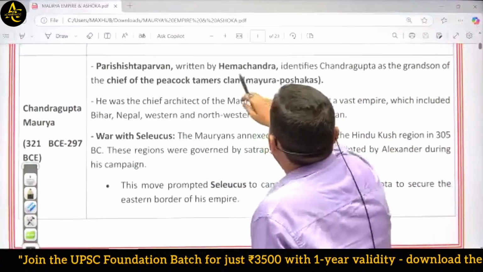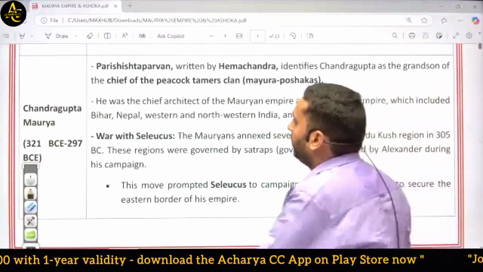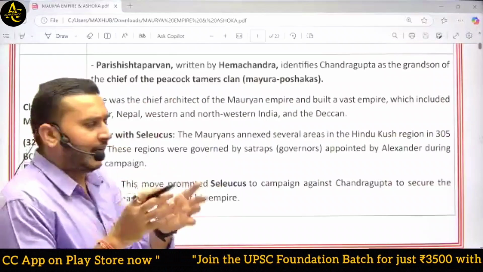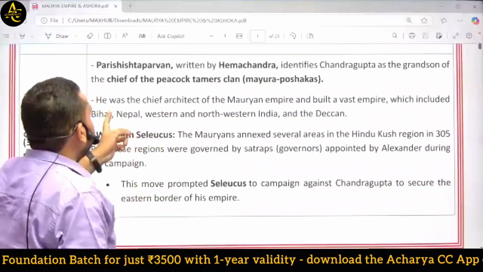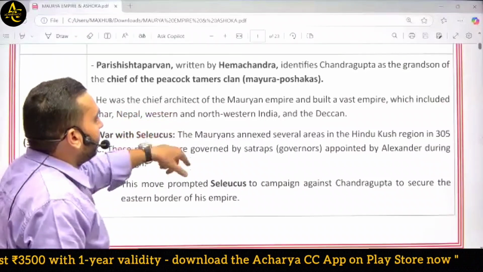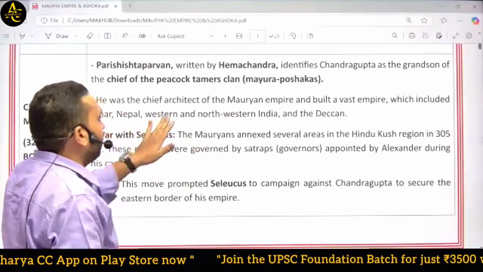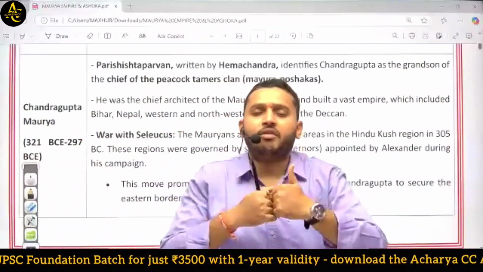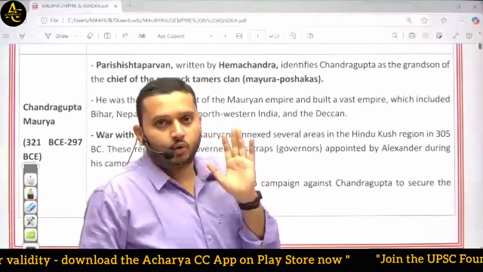As you can see, written by Hemachandra, it identifies Chandragupta as the grandson of the chief of the Peacock Tamers clan. At that time, there was a small tribal clan, and Chandragupta belonged to that. Chandragupta was the chief architect of the Mauryan Empire and built a vast empire which included Bihar, Nepal, Western and Northwestern India and the Deccan.